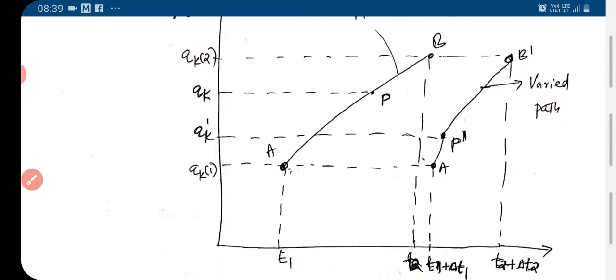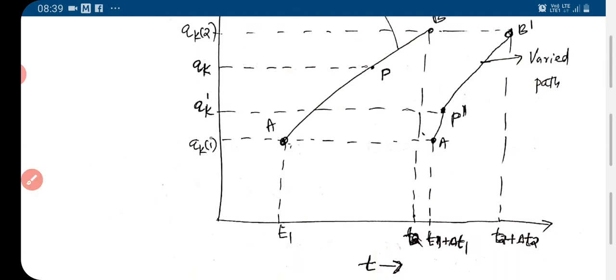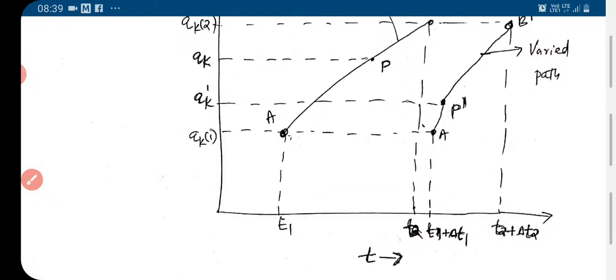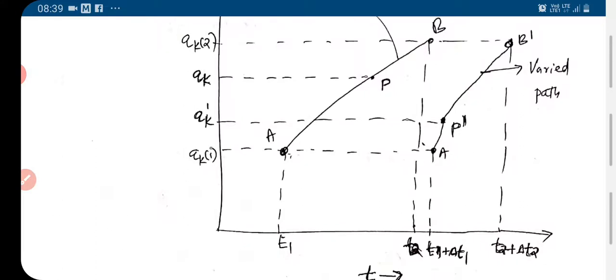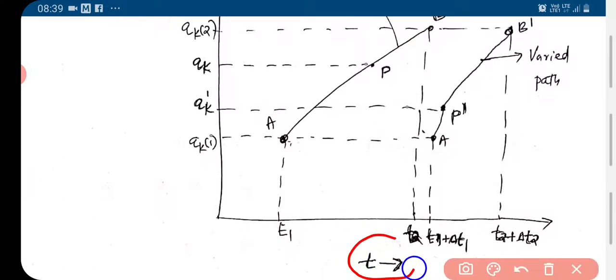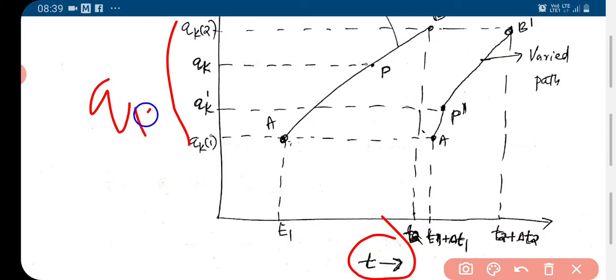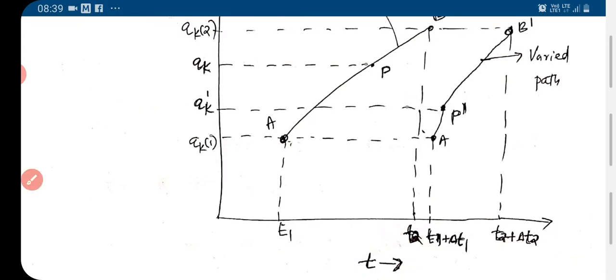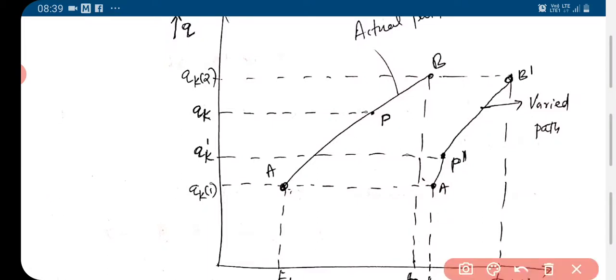So that is shown here. We have taken one of the coordinates, qk, along the y-axis, and time along the x-axis. We have two paths here, with endpoints A, A prime and B, B prime.